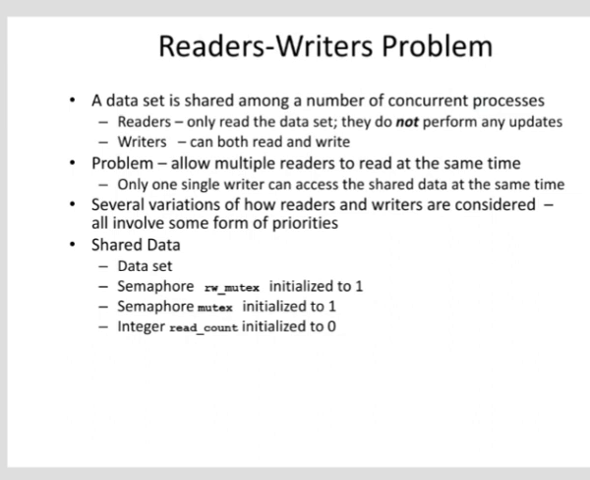The first reader entering its critical section has to wait until it acquires the semaphore db. Subsequent readers simply enter their critical sections after incrementing read count. As the readers leave their critical sections, they decrement read count. The last reader leaving the critical section signals a waiting writer.